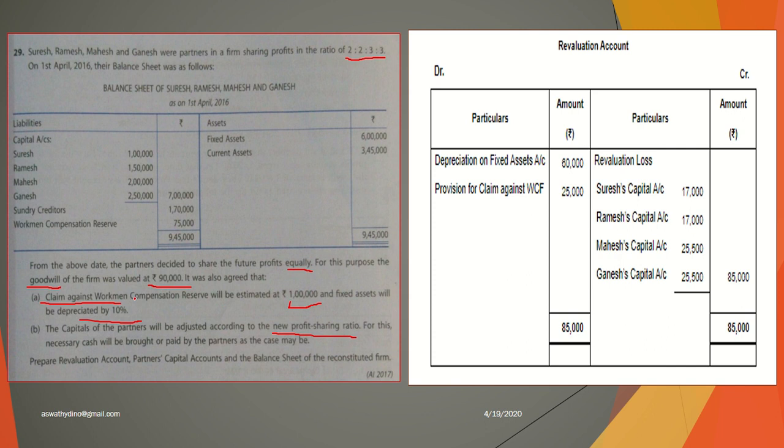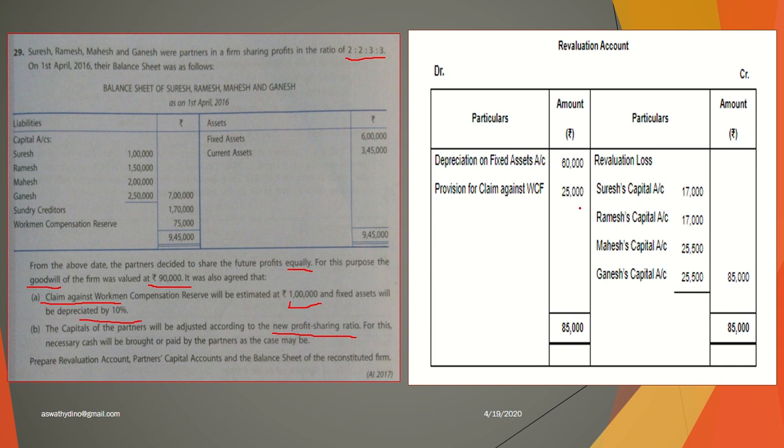Okay. So what is the workman compensation claim? Claim against workman compensation reserve will be estimated at 1 lakh. What is the reserve? Reserve is only 75,000, but there's a claim of 1 lakh rupees. So that excess 25,000 we should transfer to the debit side of revaluation account. Provision for claim against WCR, workman compensation reserve, is 25,000.